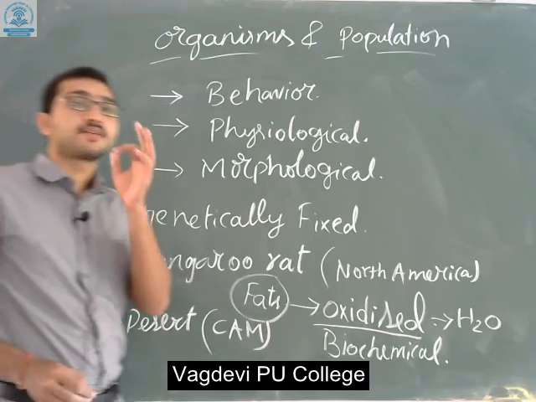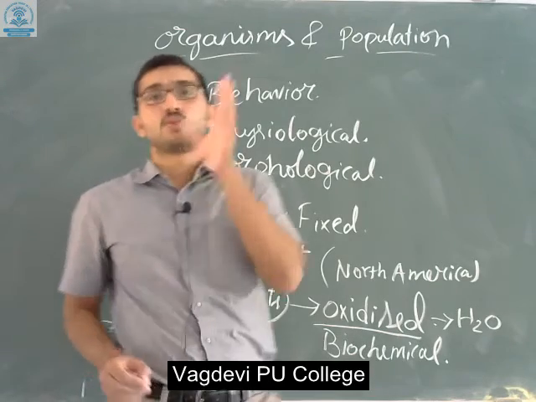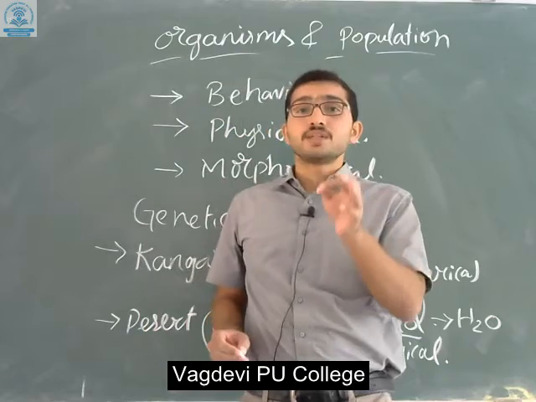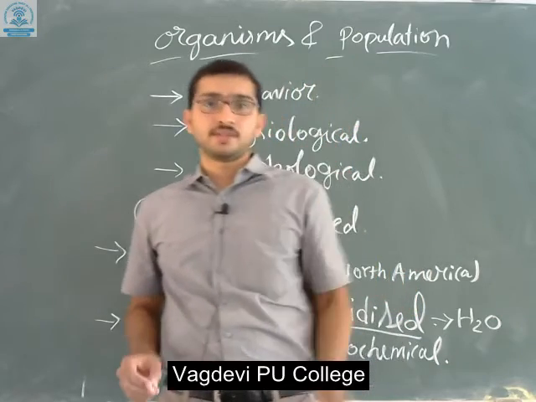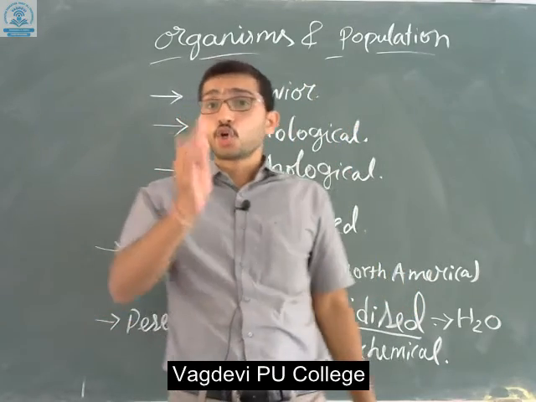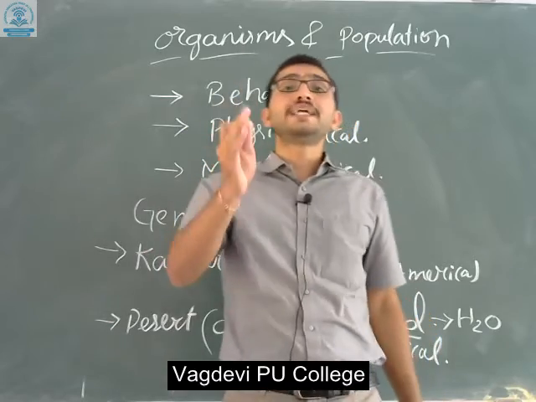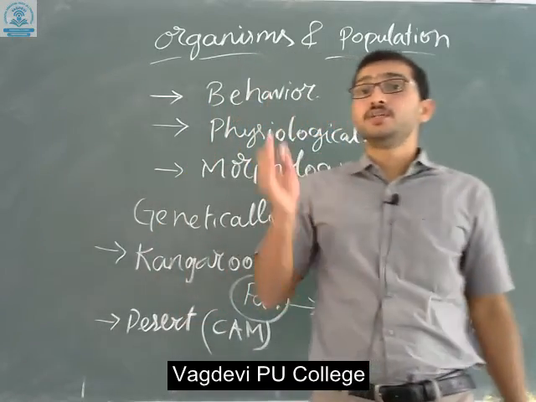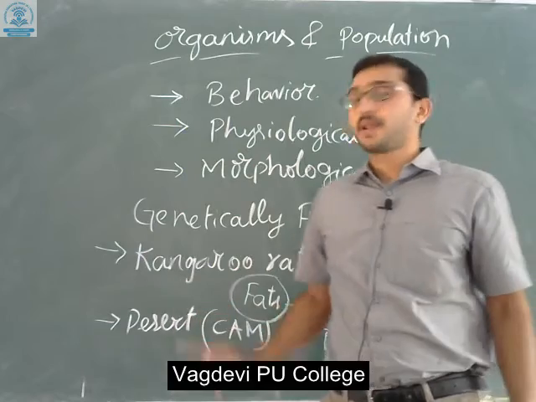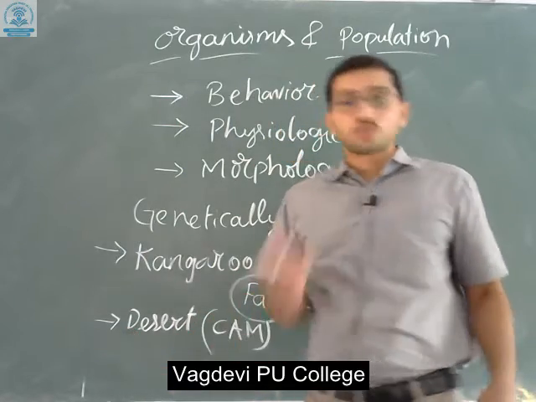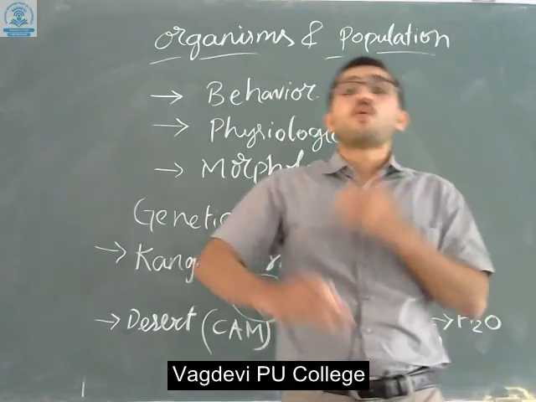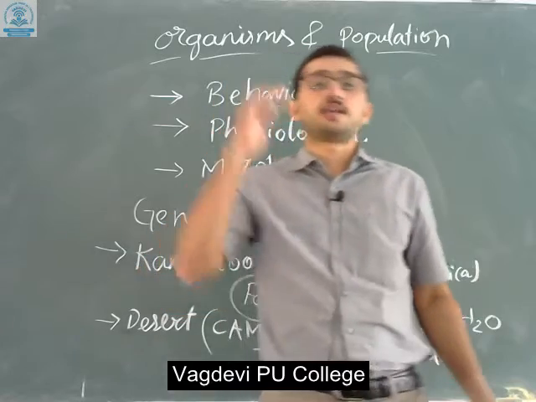CAM means crassulacean acid metabolism. It is one of the metabolisms in desert plants, where these plants close their stomata during the daytime to avoid water escaping from the plant body.